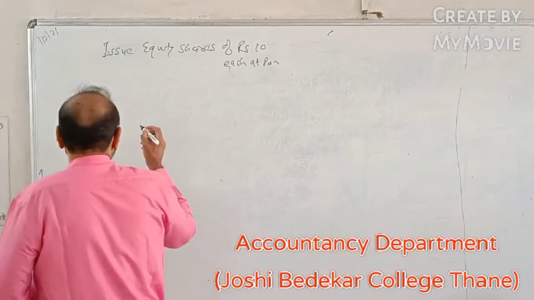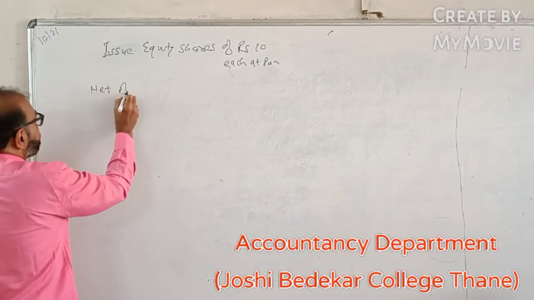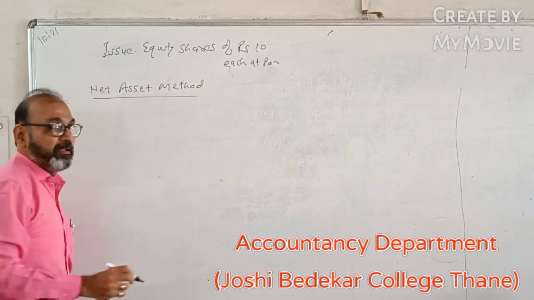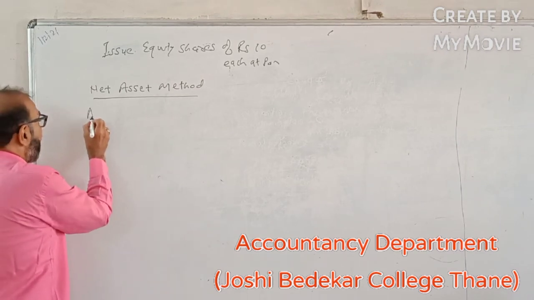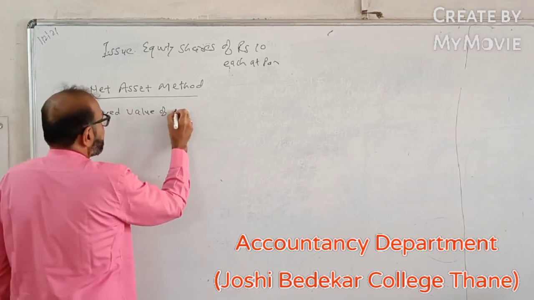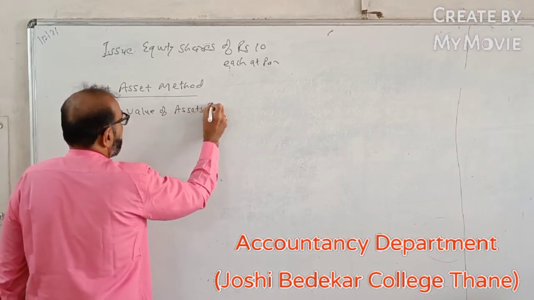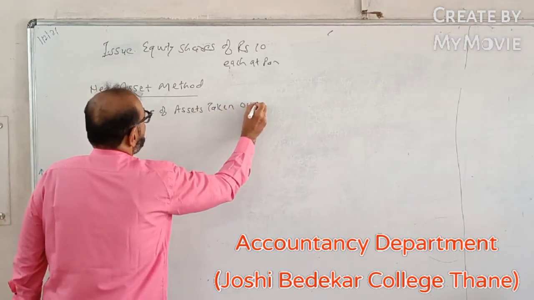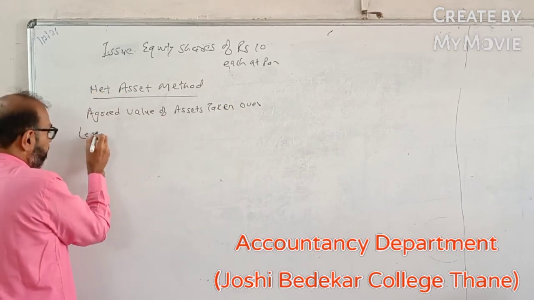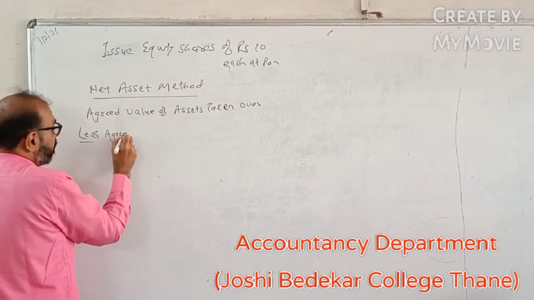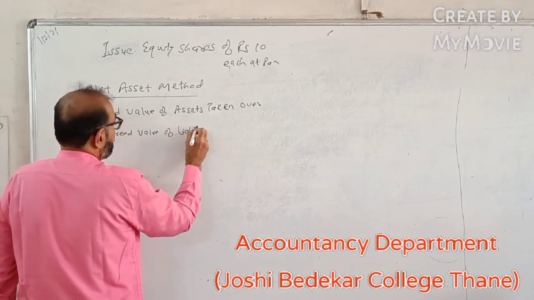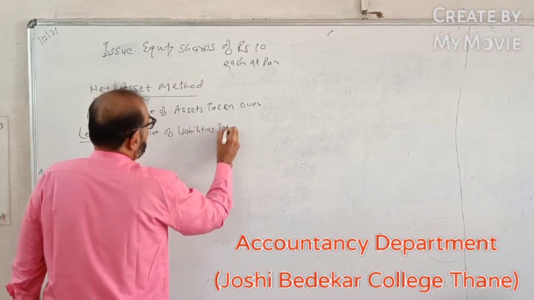Now when the PC is to be calculated using the net asset method, the formula which you have to adopt in order to calculate the PC as per the net asset method is agreed value of assets taken over less agreed value of liabilities taken over.